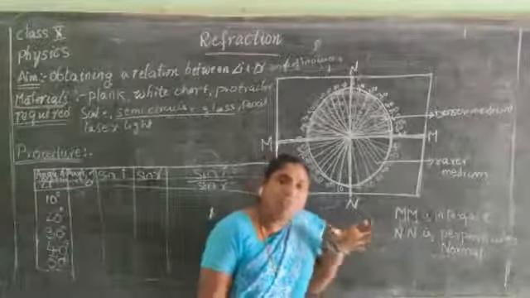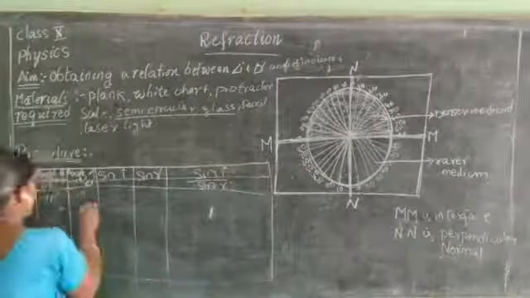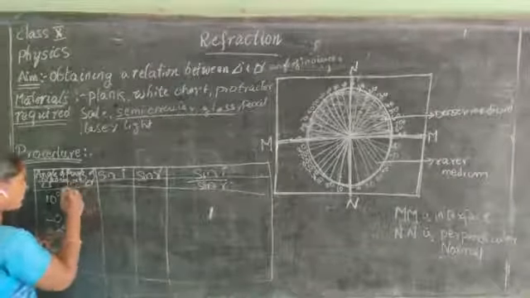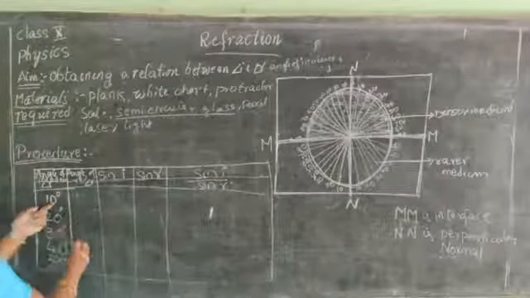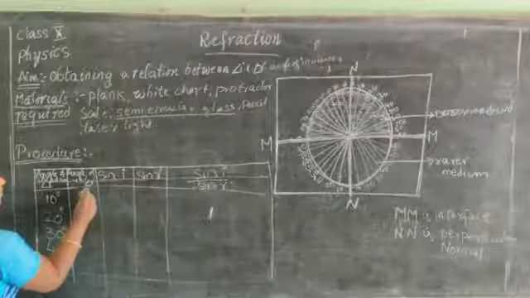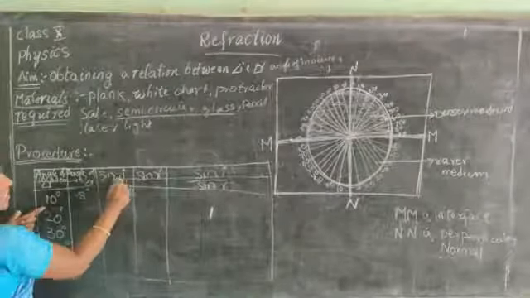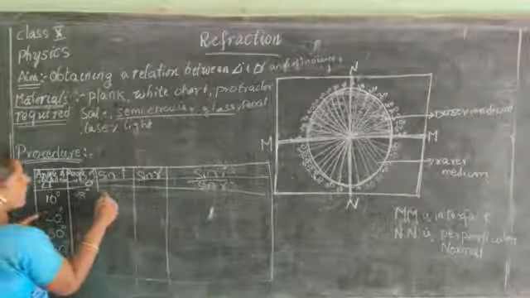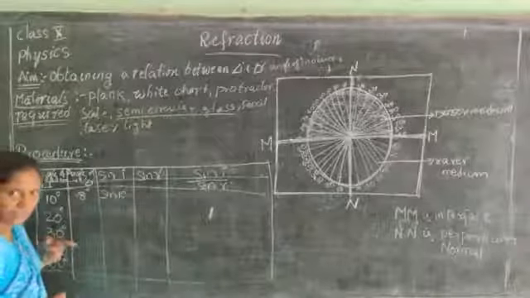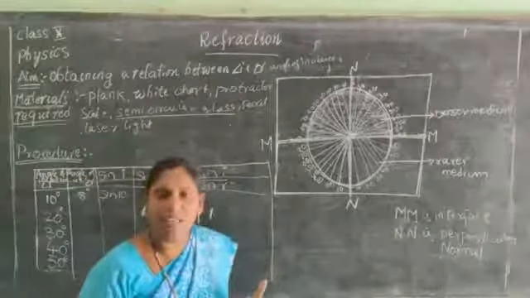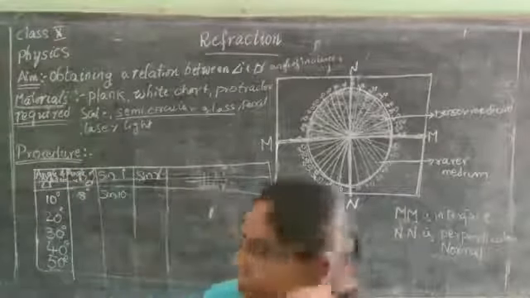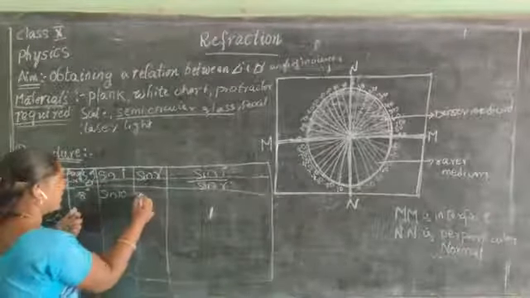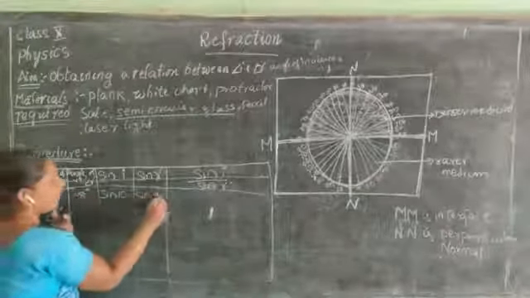That means the angle of refraction. So, this is the angle of refraction. For example, the angle of refraction is 8. And mention sine I. How much angle of incidence have I taken? 10. So, we should find out sine 10 from the logarithm table, the sine values. In the same manner, sine R is what? 8. Sine 8 you should find out.